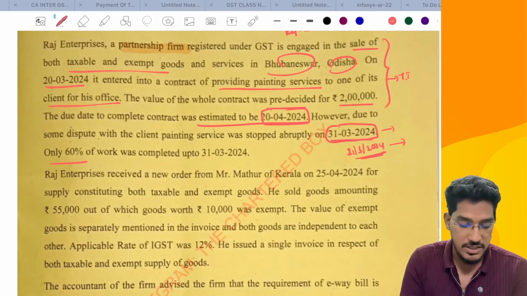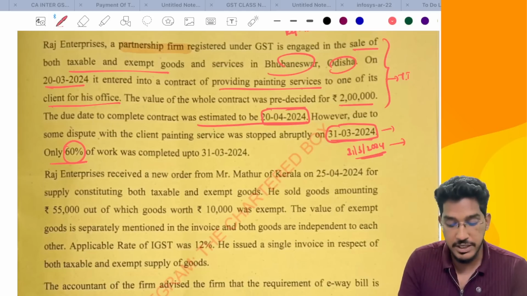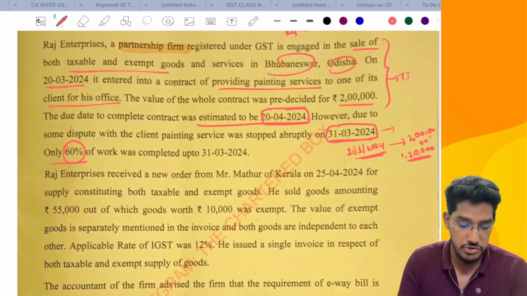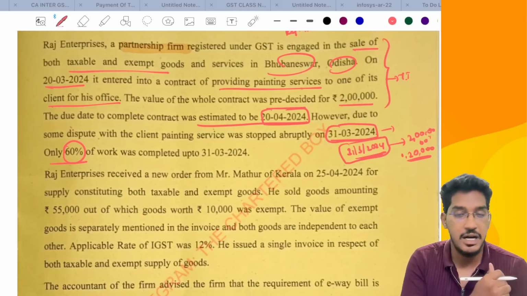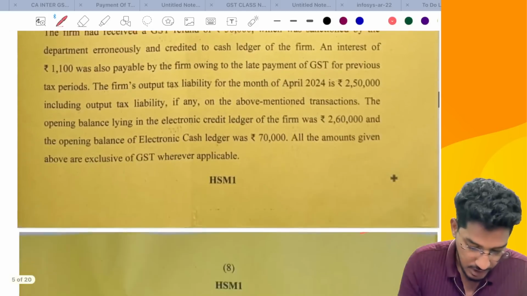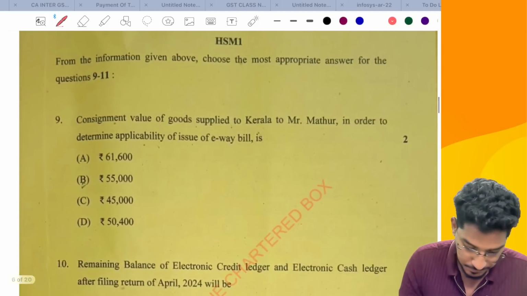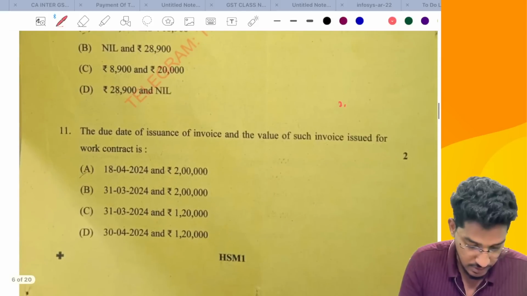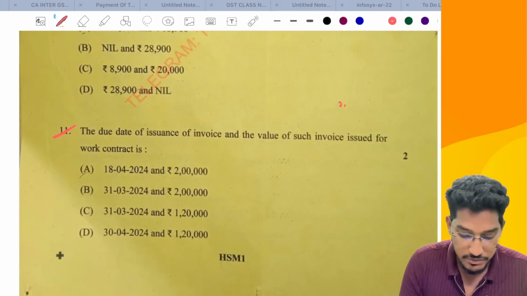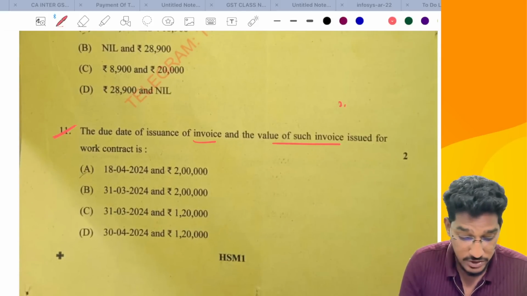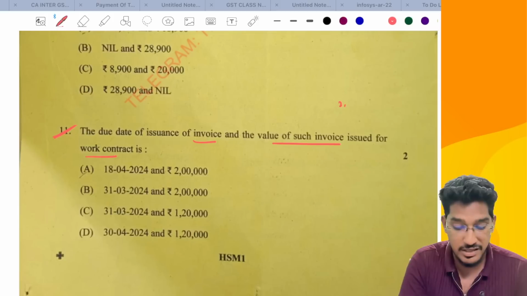For how much extent? Only 60% of the work is completed. So out of that 2 lakh rupees, for 60%, that is for 1,20,000, Raj Enterprises is required to issue the invoice on or before 31st of March 2024. This is what we have discussed in the chapter of tax invoice. This is the question you have: what is the due date for issuance of invoice and the value of such invoice issued for that works contract, for that painting services?